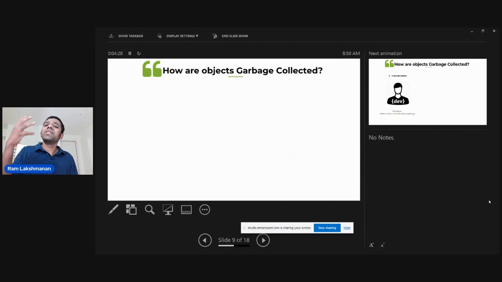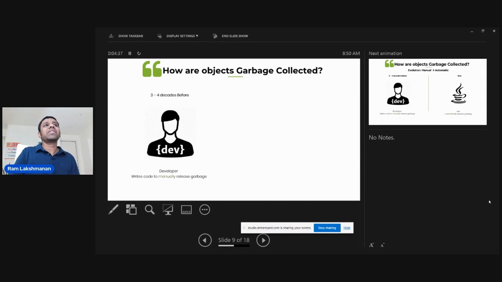So how is this garbage collected? How are these objects which are created in memory, which don't have any more references, removed from memory? See, friends, 3-4 decades back, like 30-40 years before, C was very pervasive during those days. Developers had to manually write the code to release the garbage from the memory. So if I create a customer object, after that I have to say remove the customer object. I have to do it manually.